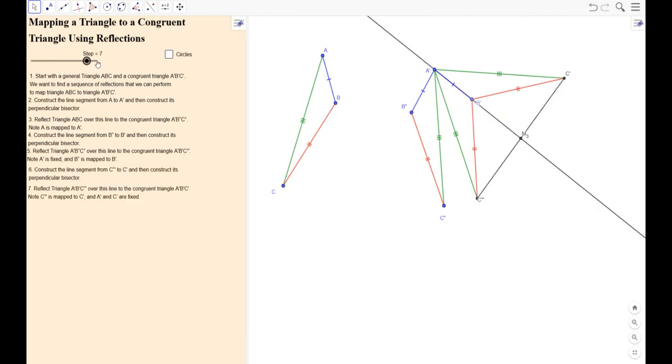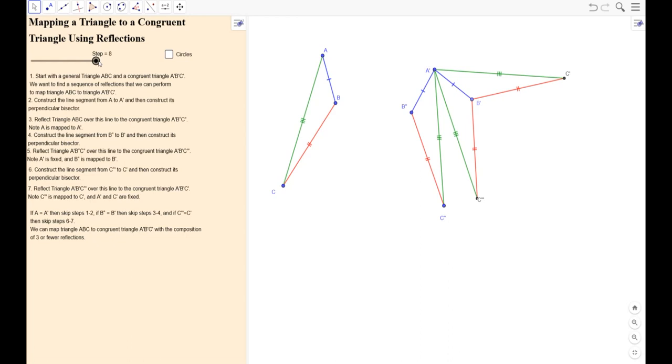At any one of these stages, at the first stage, if A and A prime are already the same, skip step 1, or I guess 2 and 3. Okay? At the next stage, if B double prime and B prime are the same, then skip the second reflection, and skip the third reflection if C triple prime and C prime are already the same. So you'll be able to get this done with 3 or perhaps fewer reflections, no matter what we started with. So it's a pretty cool setup there.